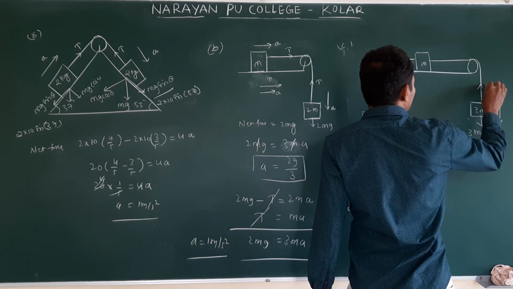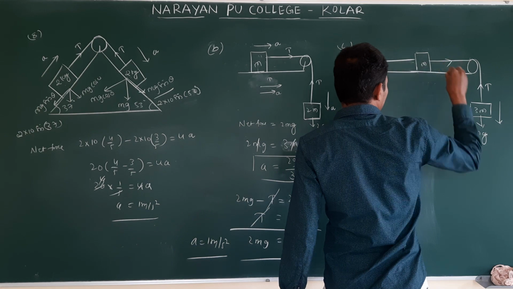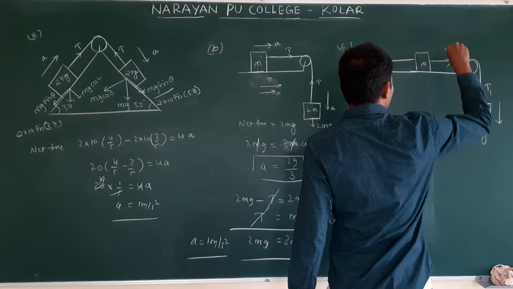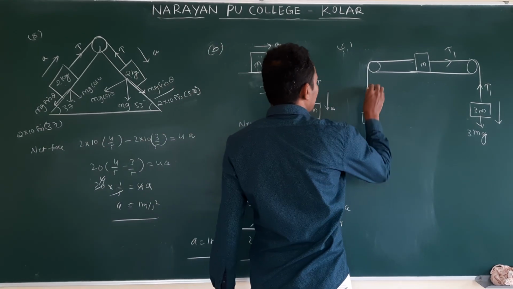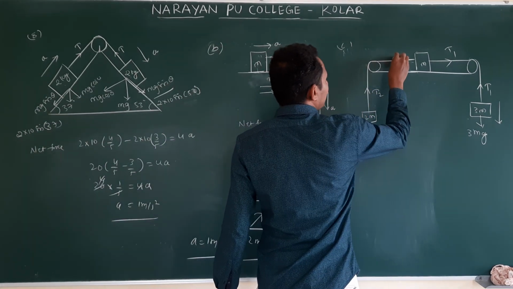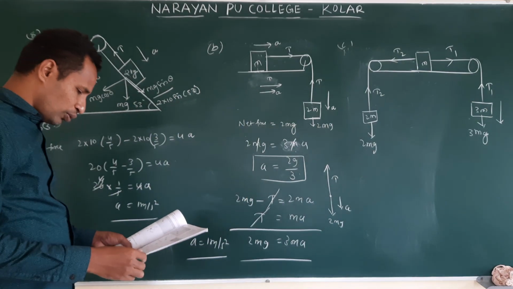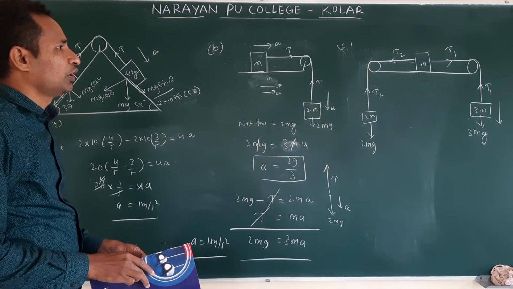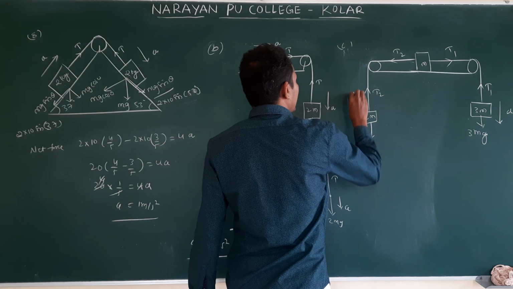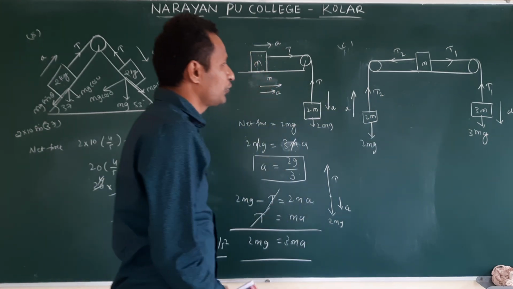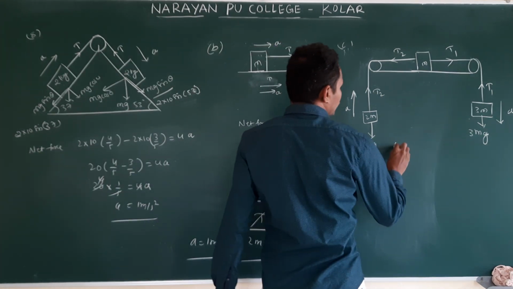Then tension acts upwards, T. Here tension acts in this direction. This is T1 and T1. Here this weight is different, that's why this tension is T2 and this tension is T2. Clear? So what is the net force here? This is dominating, it is coming down, and this is going up. The net force will be 3mg minus 2mg.